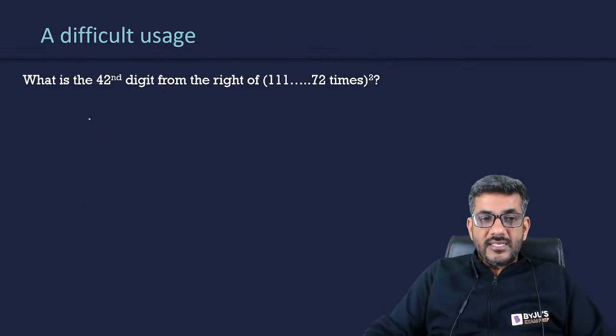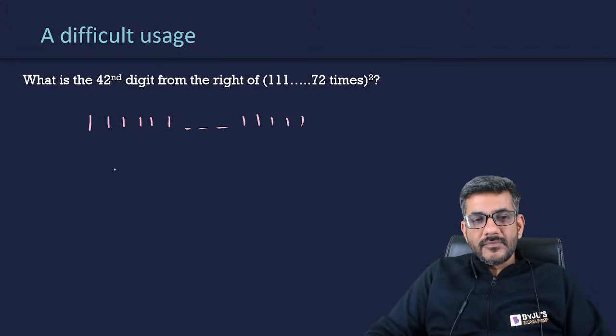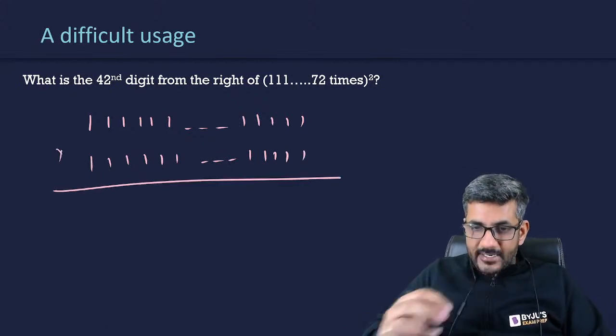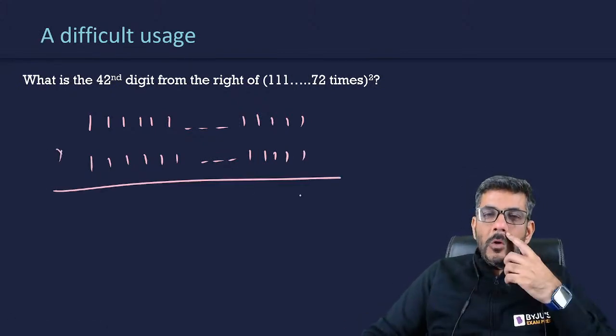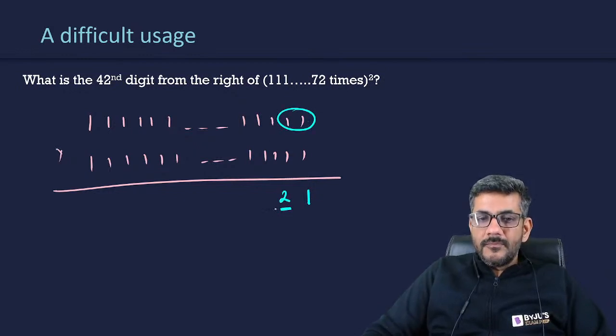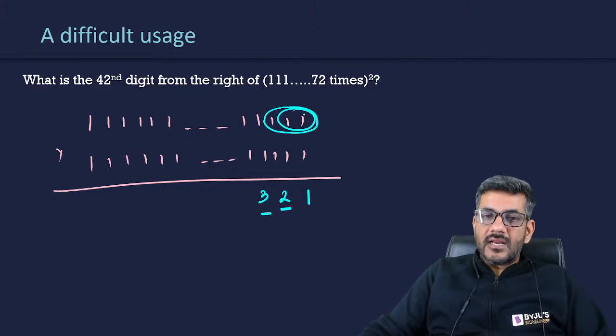Here in this question he says 1111 is written 72 times and it is multiplied with the same number because it is squared. He says what is the 42nd digit from the right. What is the first digit from the right? Look carefully, the first digit from the right is 1 as it is. What is the second digit from the right? It is 1 plus 1, 2. What is the third digit from the right? It is 1 plus 1 plus 1, that is 3. What is the fourth digit from the right? It is 1 plus 1 plus 1 plus 1, that is 4.